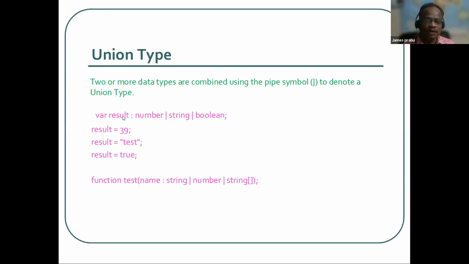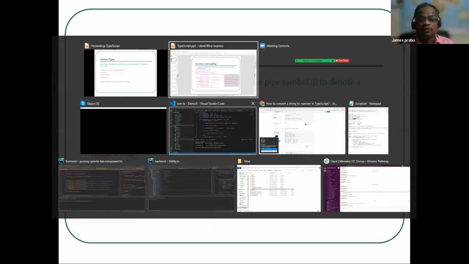So this is about the variable. For function parameters we can do the same. Here, for the test function, I have a name parameter, and I am assigning that the parameter can be these kinds of data types. Okay, let's see the example now.